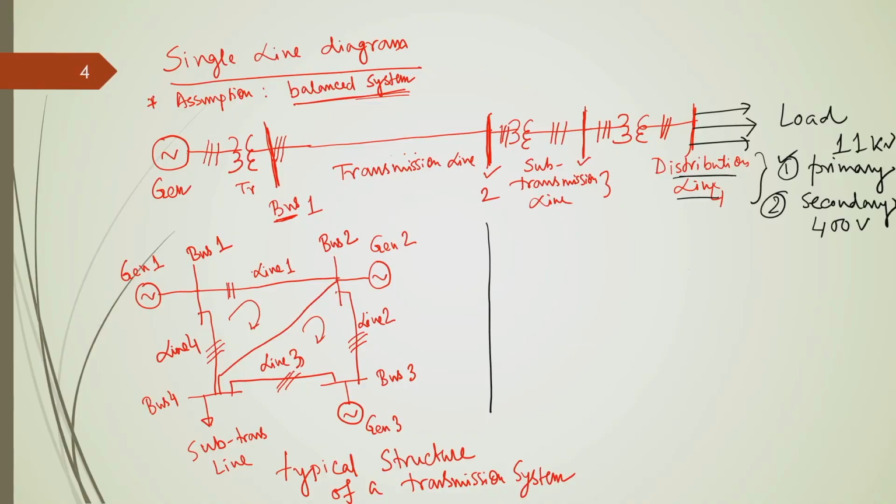Now, let us see how a distribution network looks like. Okay. So, as you can see, distribution network is far away from the generators, and that is why under the conventional type of distribution system, there is no generating source. Conventional type I am talking about. Now, things are changing with time, those things I will discuss in my different modules, but conventional distribution networks do not have any generating source connected.